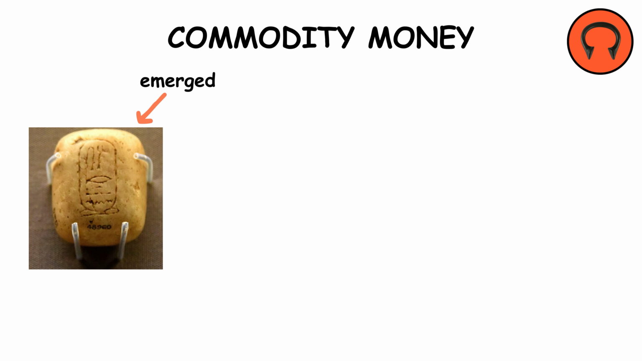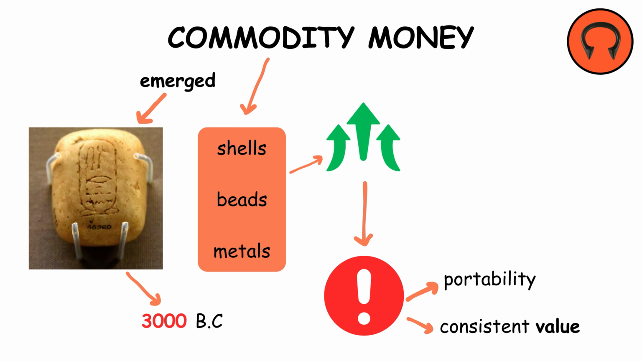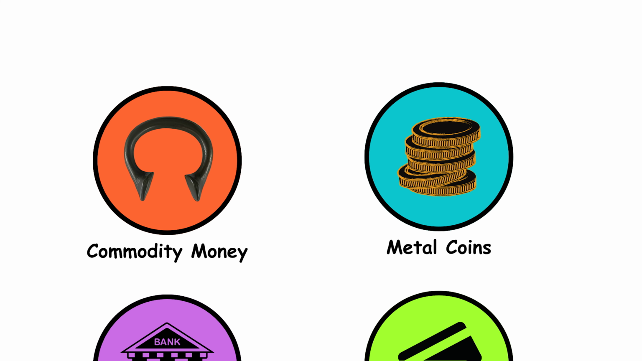Commodity money. Commodity money emerged when certain items became standardized trade units around 3000 BC. Items like shells, beads, and metals were used. This system improved trade efficiency, but still faced issues of portability and consistent value, leading to the development of more advanced forms of money.